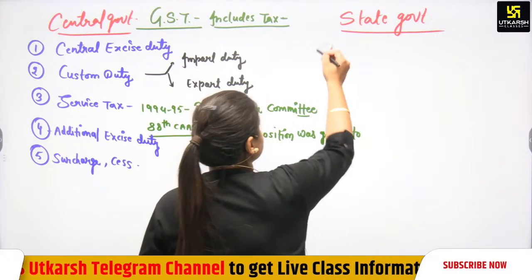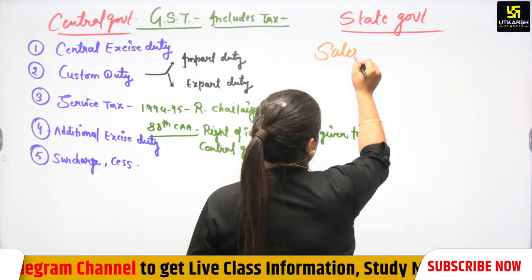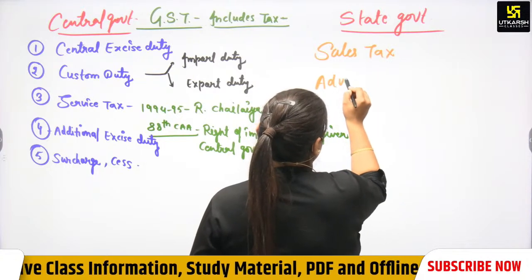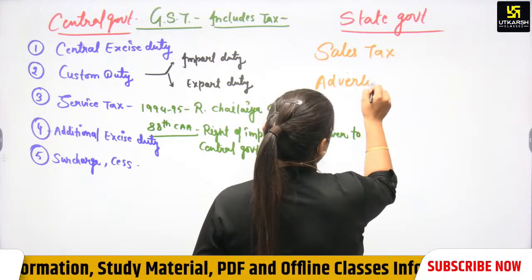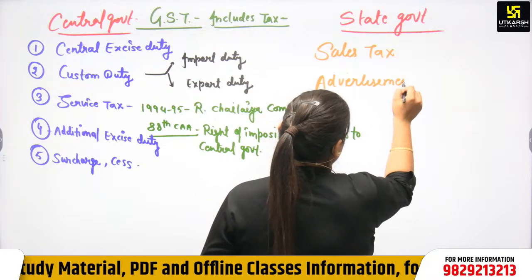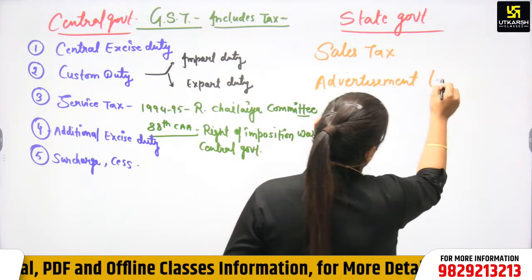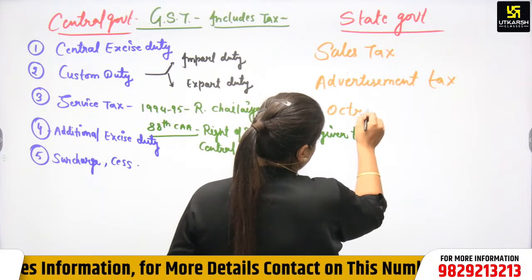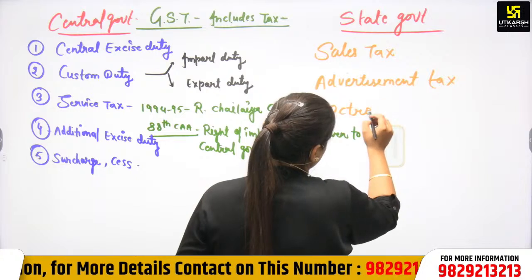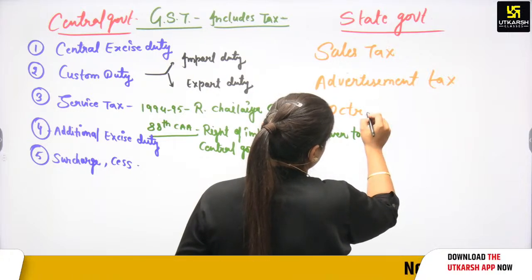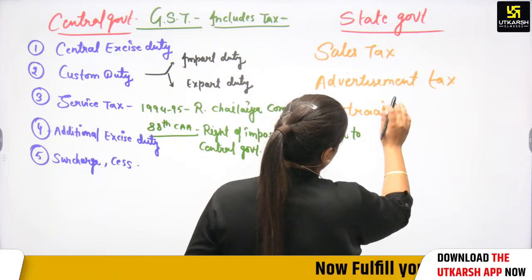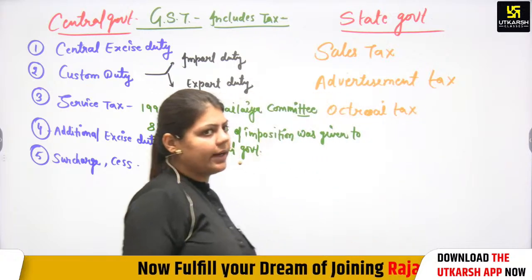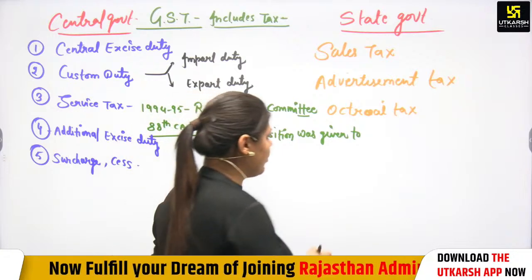State government imposes sales tax, advertisement tax, octroi, जिसे चुंगी कर कहते हैं, octroi tax, it was also imposed by the state government.